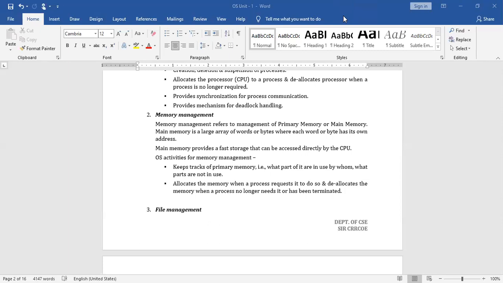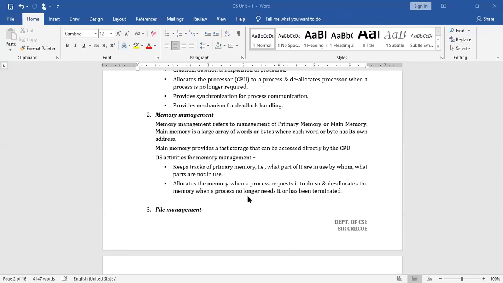So depending upon the vacant space, it will allocate memory to the process. Once it has completed its execution, immediately it deallocates. Deallocates means it is removed from the main memory so that the particular place becomes vacant, and then only it is possible to allocate it to some other process.